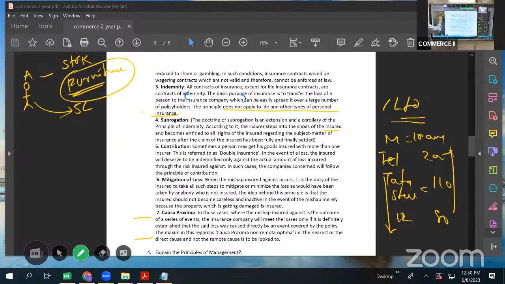Insurance company agreed to pay 5 lakhs to Mr. Rao. Now, when the claim is accepted, whatever is left over, like when fire takes place, not necessary that the entire stock gets burnt. Suppose it is a steel furniture, only maybe the wooden part will get burnt. The rest of the steel part will still be there. So what will insurance company do after accepting the claim?